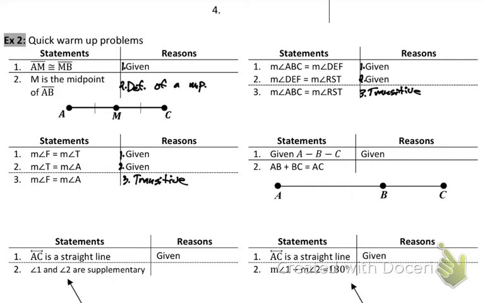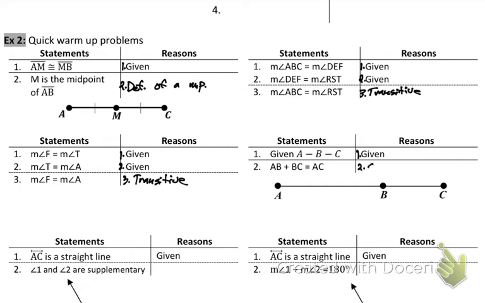Okay, our next one, see how we have A to B to C? That means they're all in a straight line. So you're given a straight line that includes A, B, and C. They're saying that AB plus BC equals AC. If I take a segment and add it to another segment, it creates our entire line. Is there something in our packet, don't just shout it out, that says something about segments like that? Elmer? The segment addition postulate.